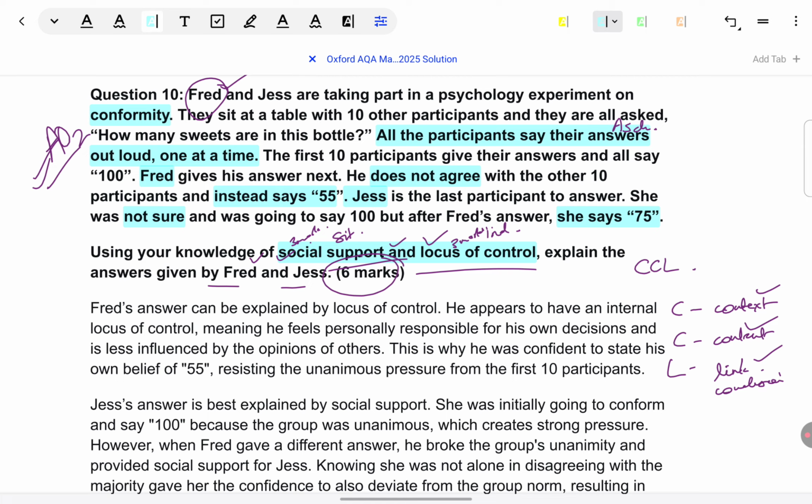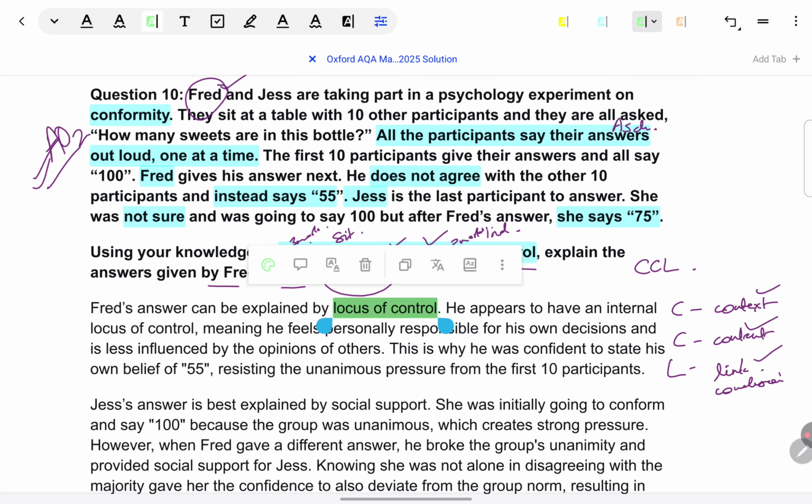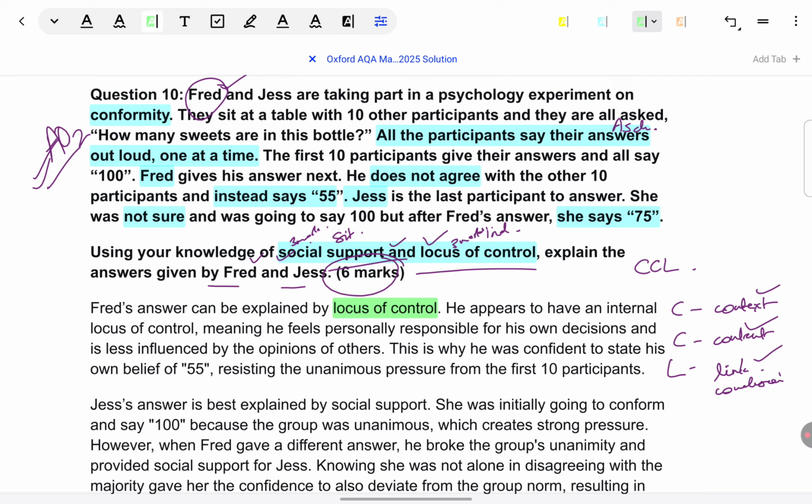This might seem abstract right now, so let's understand with the model answer. Fred's answer can be explained by locus of control. Okay, firstly, just signposting, just naming that, okay, this is the factor which applies to the character of Fred. So the examiner is ready that the rest of the paragraph is going to be about this factor. By itself, this will not get any credit, just specifying locus of control. But again, like I told you, there's a rubric for every answer. So in that rubric, this shows clarity, this shows focus.